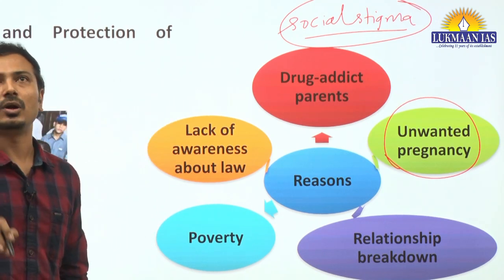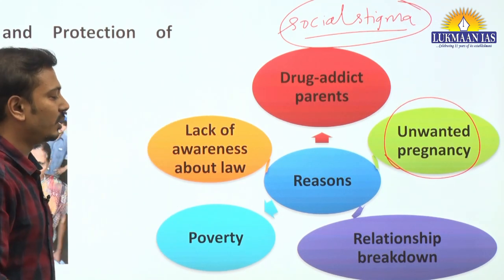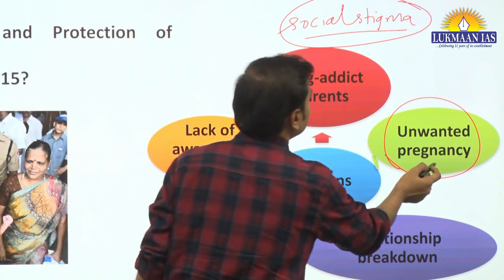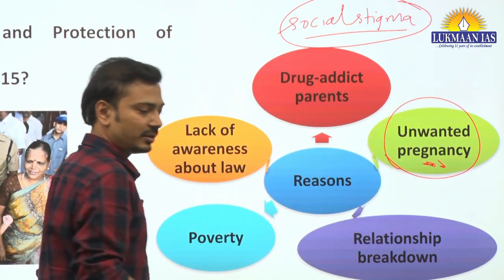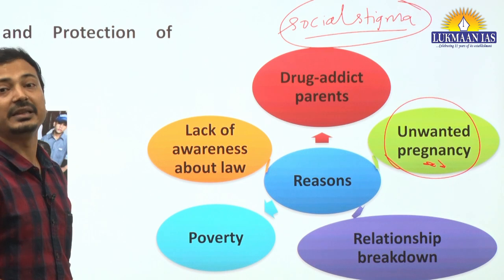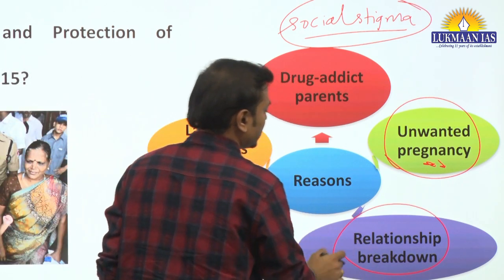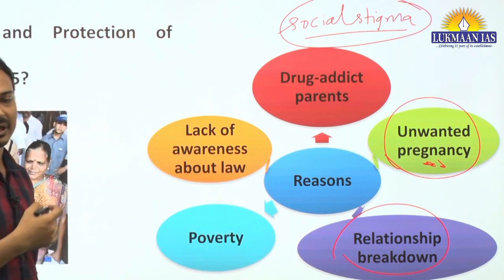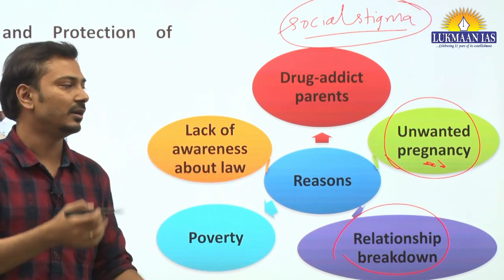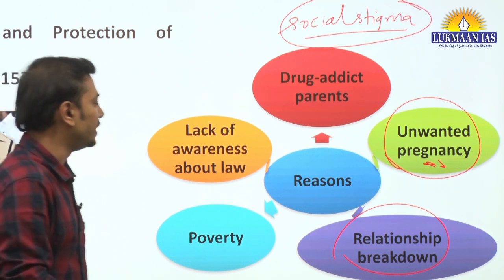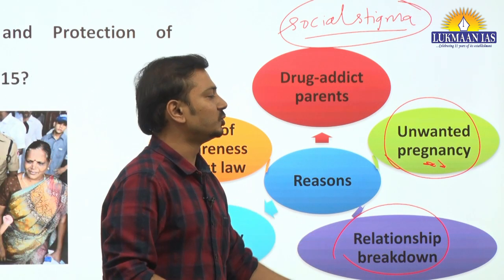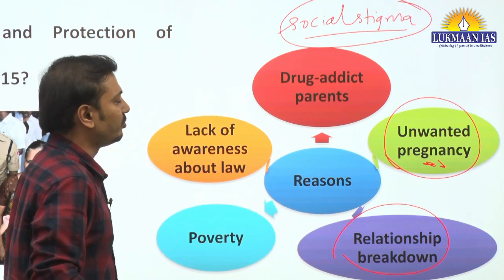Therefore people do not want their name to be known through this act, and that's why they abandon their child. Then relationship breakdown: suppose there is a divorce or the relationship between the male and female partner is not working. Thereafter also the child is abandoned by the parents.